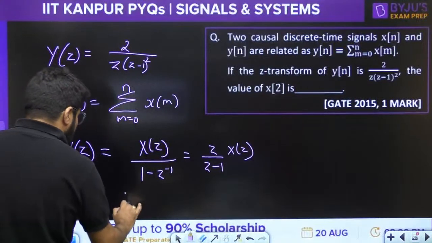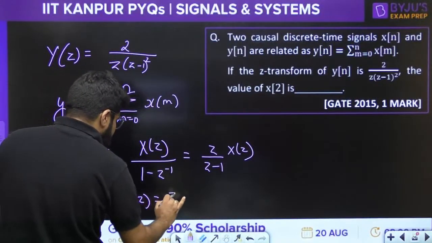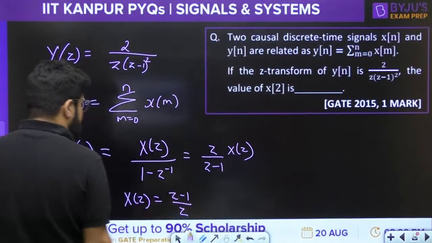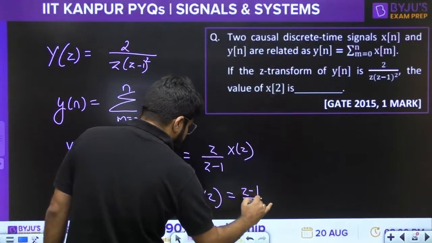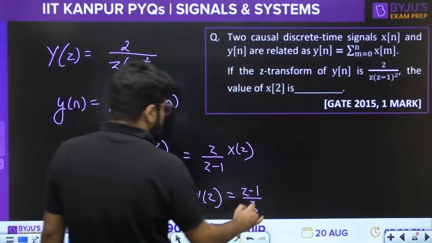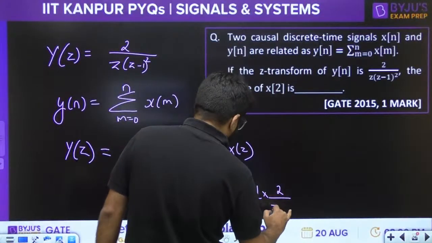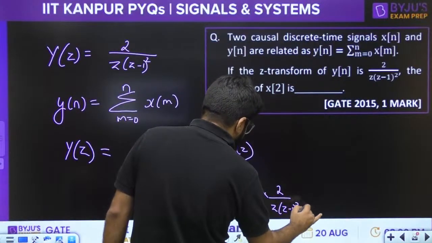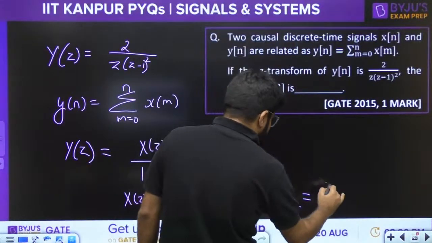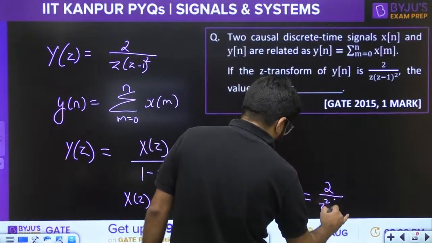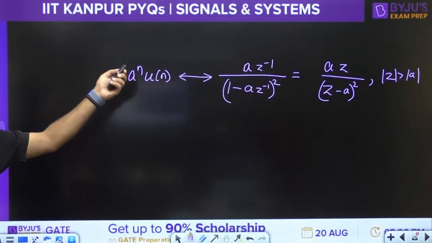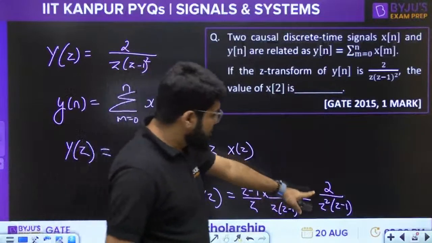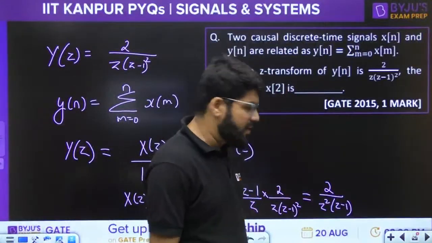So what is the value of Xz? Xz will be z minus 1 divided by z into Yz, where Yz is 2 upon z minus 1 whole square. So z minus 1 is getting cancelled, giving 2 by z square, z minus 1. Actually we don't require this, but we have revised this. 2 upon z square, z minus 1, only z minus 1 is left.